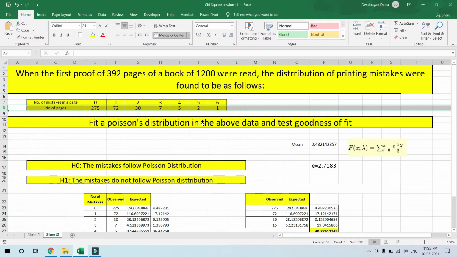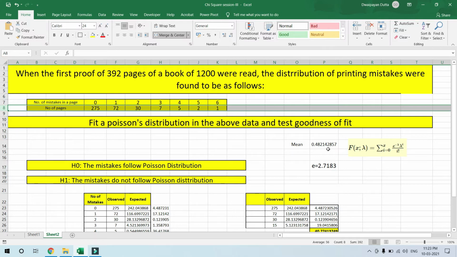Now we are all aware of the Poisson distribution, but still I have shown it here. What is the formula of the Poisson distribution? That is e to the power minus lambda, into lambda to the power i, divided by i factorial.